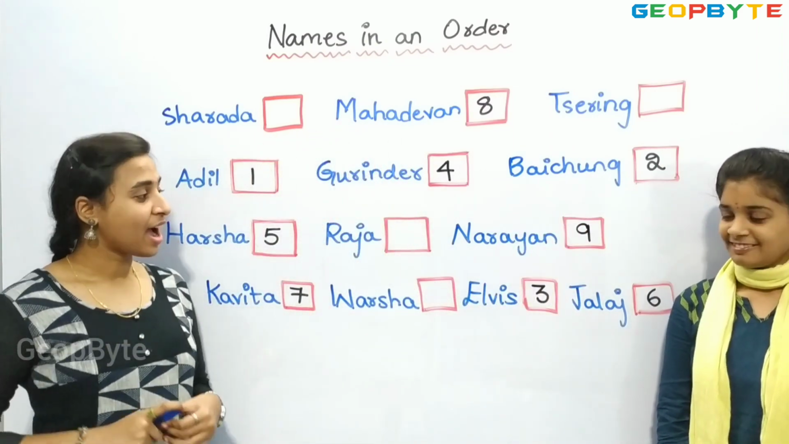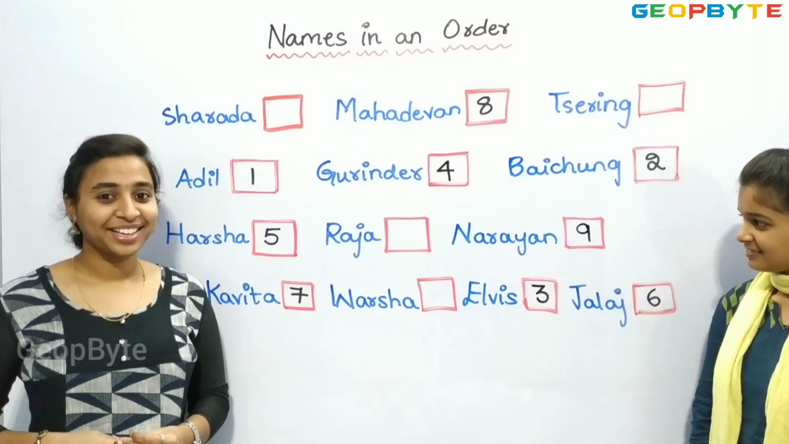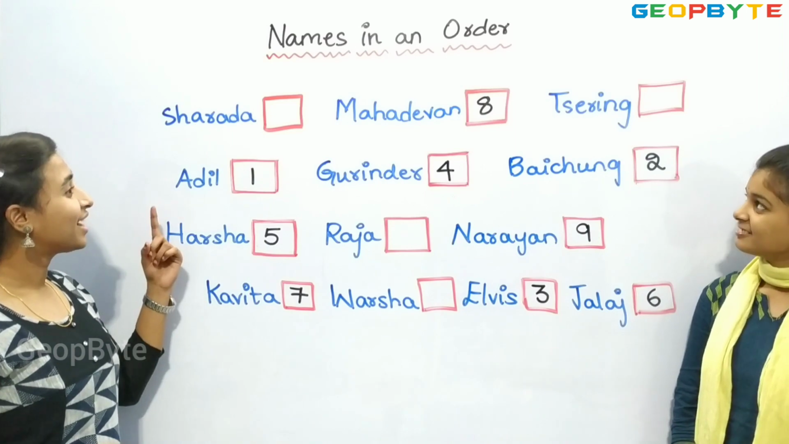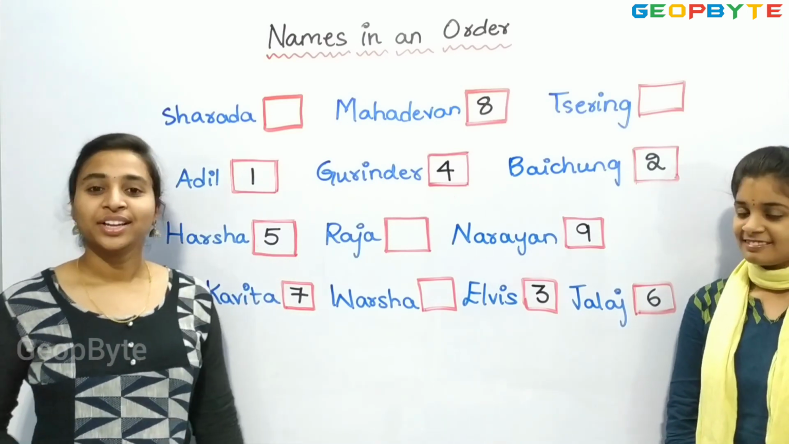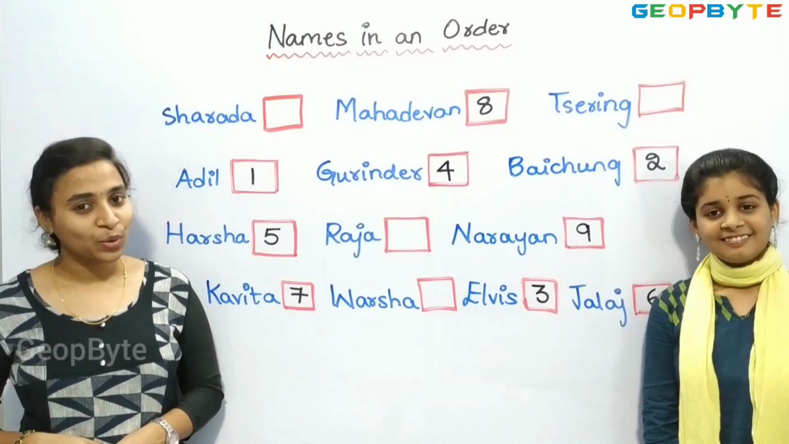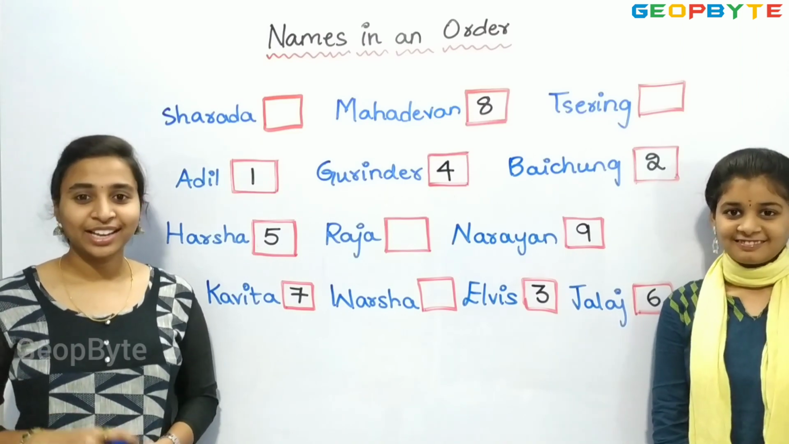Now children, after N, O. So, let us see the name that is starting with the letter O. Sharada, Sering, Raja, Varsha. Children, we don't have the name starting with the letter O. So, let us see the name starting with the letter P.